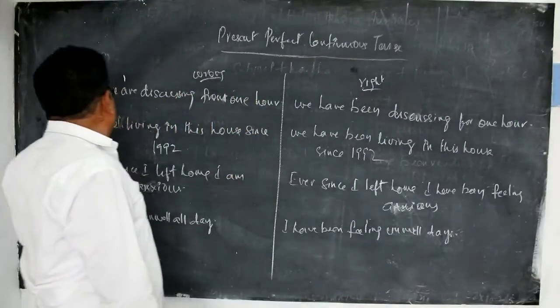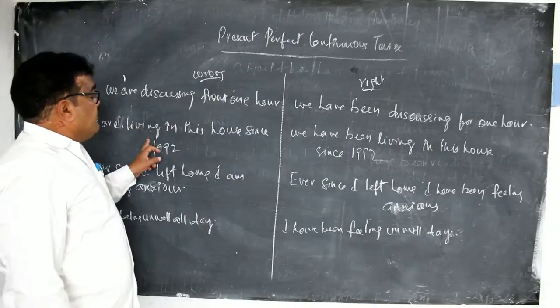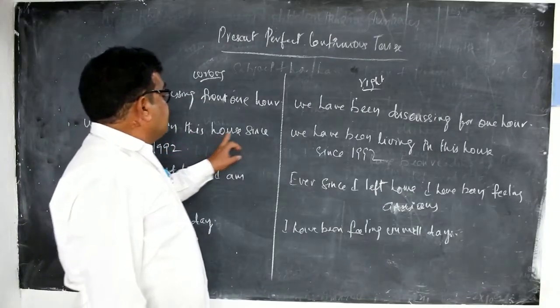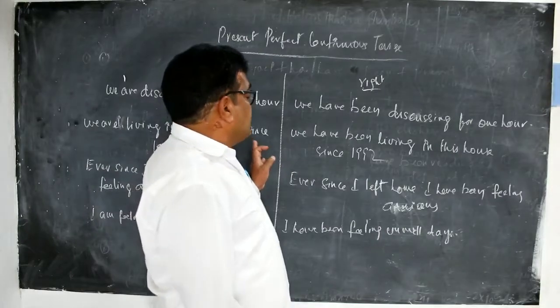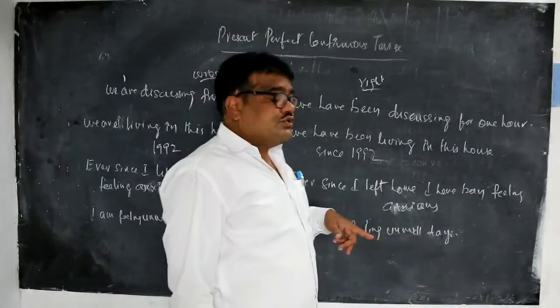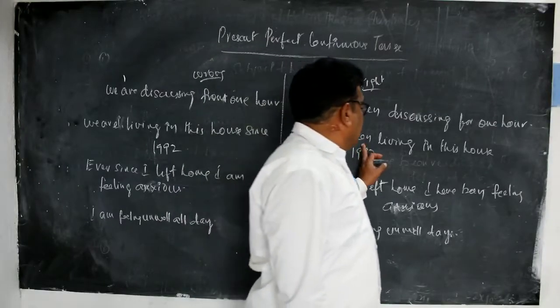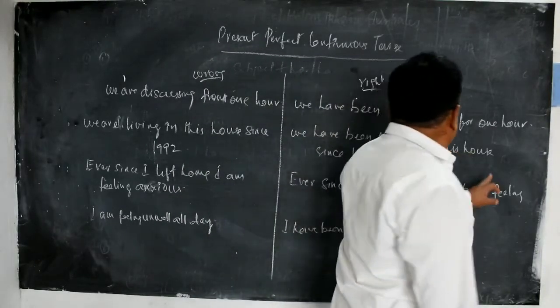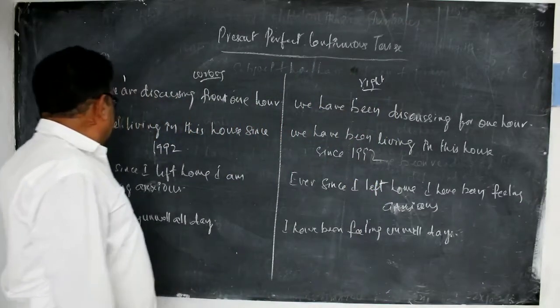Next example. We are living in this house since 1992. Because since is always used in perfect tenses, we must say we have been living in this house since 1992.